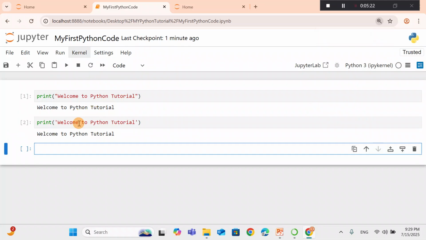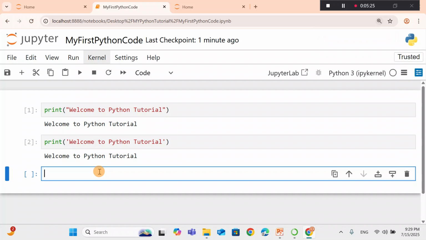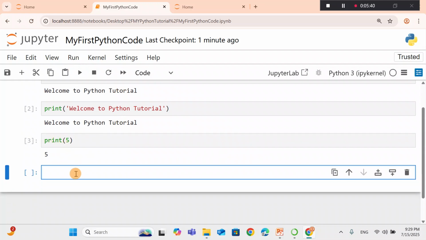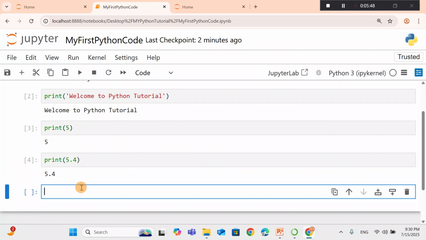Okay, let me make it a bit bigger. And let's write print 5, and then run it. So 5 will be displayed, and print 5.4. This is a decimal number or a float. This will be displayed. Print again 5.4. This is actually a string because it has been enclosed with a double quote. So run it.